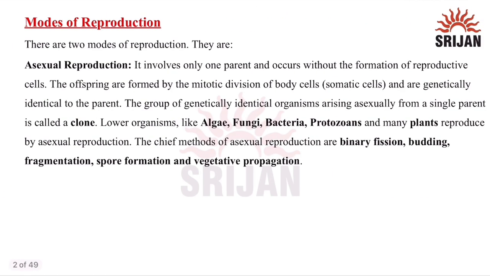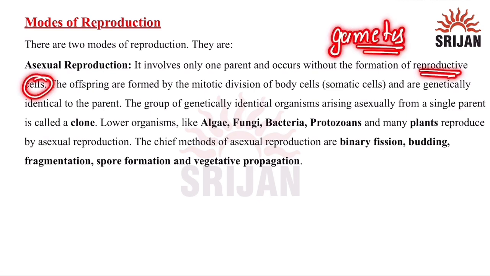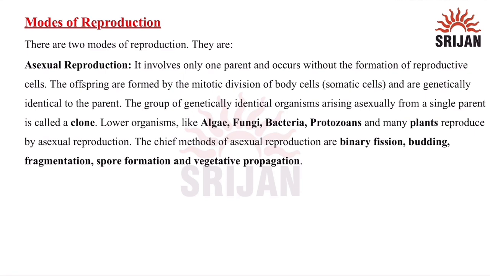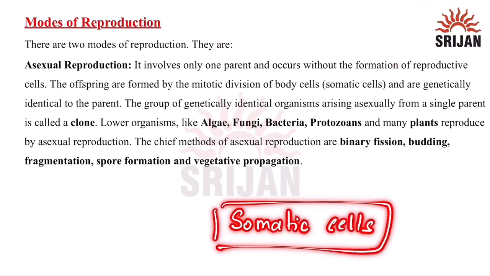Now, modes of reproduction. It can be of two types. First is asexual reproduction. When only one parent is involved, and no reproductive cells known as gametes are formed, which means that no formation of gametes takes place, then I can say it is asexual reproduction. Basically, what happens is mitotic division takes place of the body cells. Body cells are also known as somatic cells. Basically, any dividing cell of your body is a somatic cell.